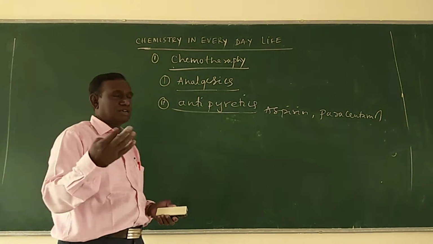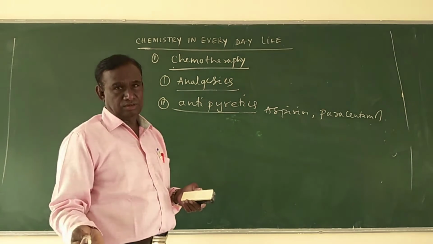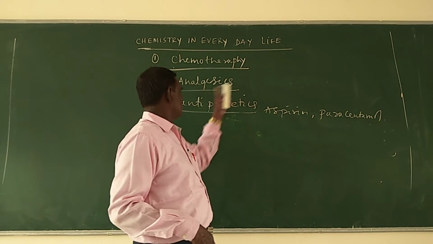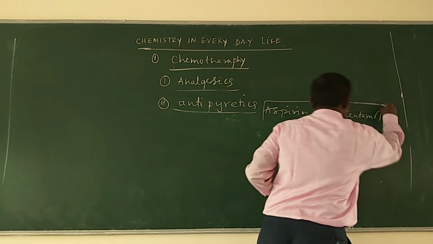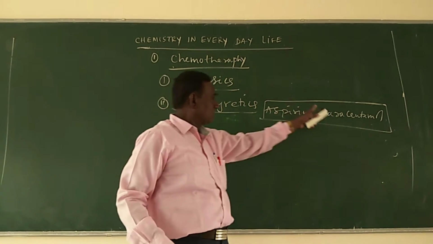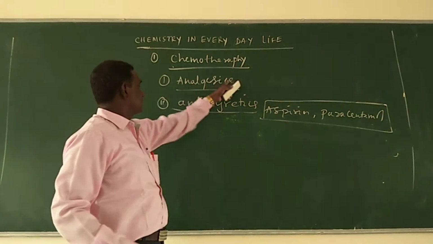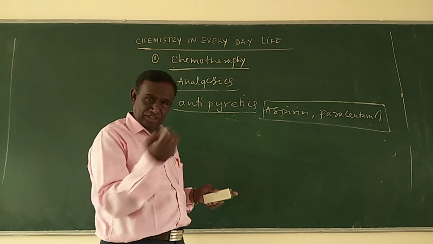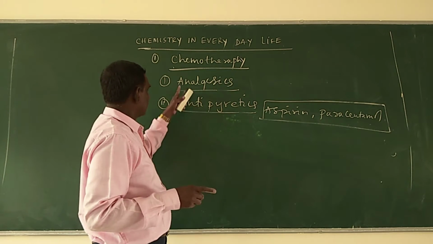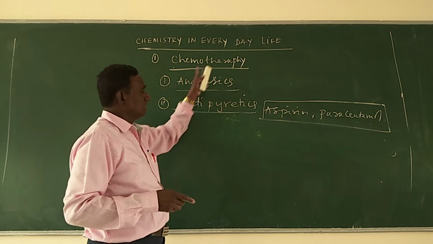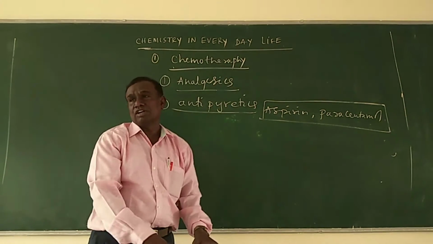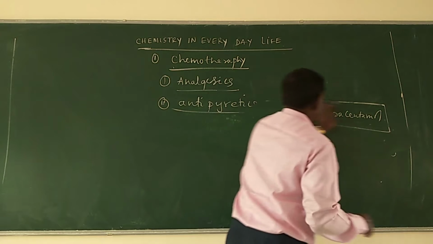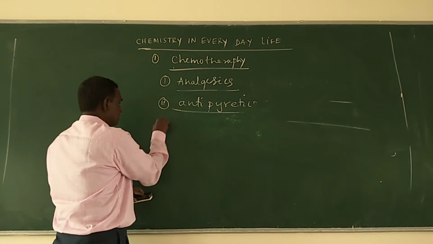In the examination, the question may be like this: name the drugs which can act both as analgesics as well as antipyretics. The drugs are aspirin and paracetamol. That means they reduce the pain as well as the body temperature. That is how we can explain analgesics as well as antipyretics. So next, coming to another type of drugs, number 3.